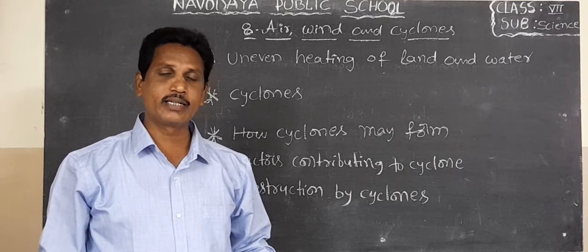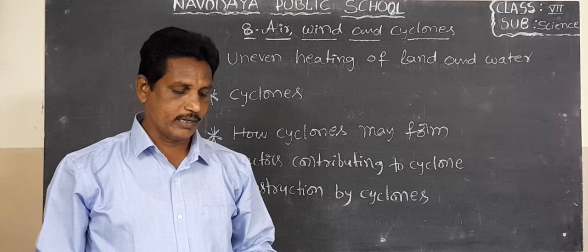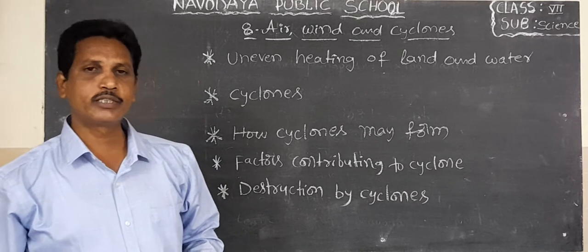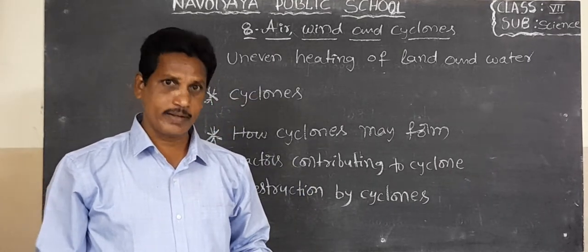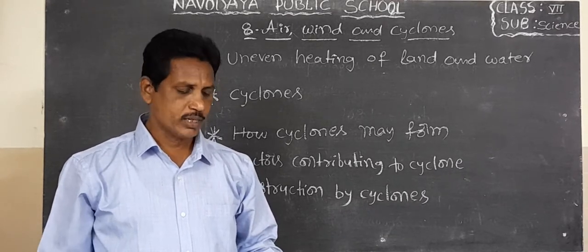Winter season, rainy season, and summer season, like that. This process we generally observe in the months of June to September.